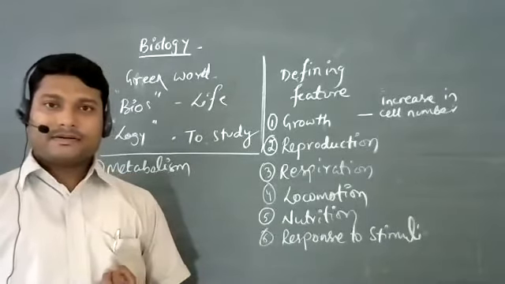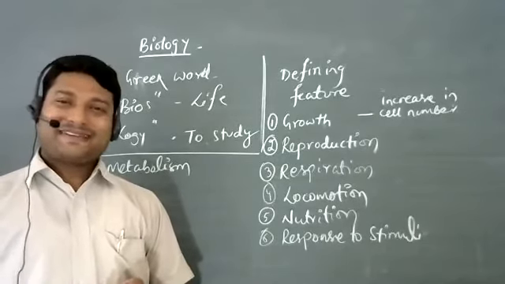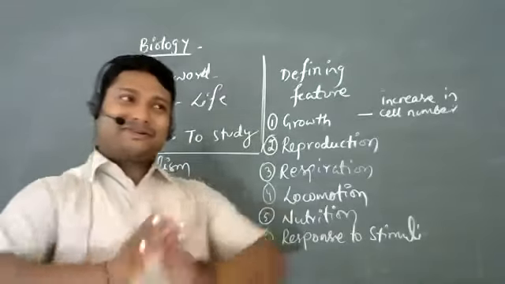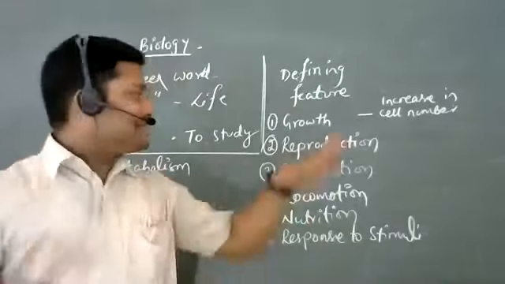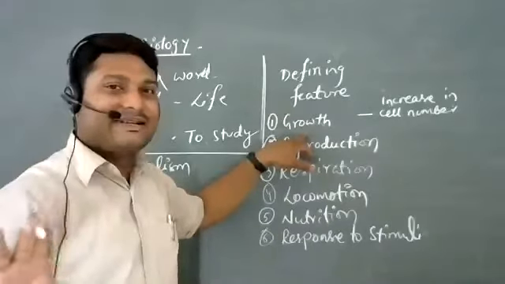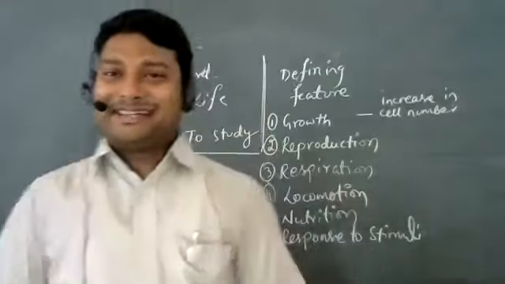In case of ice creams, temperature is a factor. Temperature is a factor, very good. But they are growing. So you are saying that they are growing. You said that growth is a defining feature. So I will consider mountains and ice cream as living creatures. I'm pretty sure that's not the answer, right?